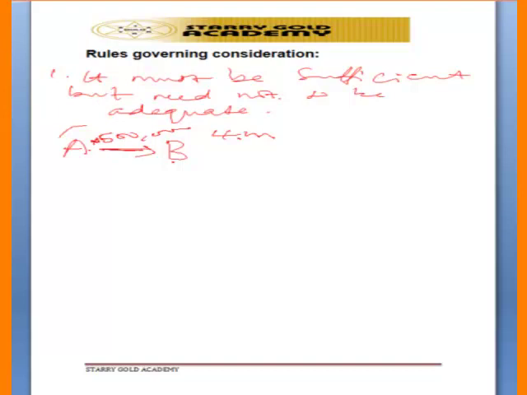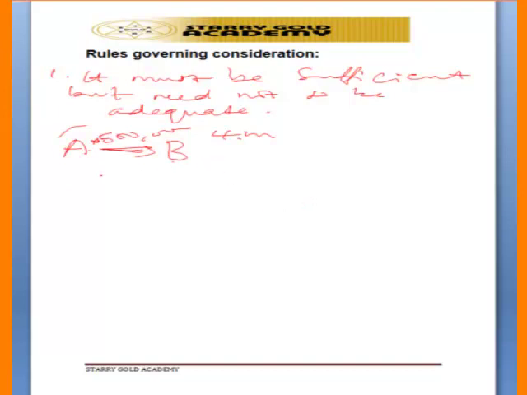So consideration only needs to be sufficient. It does not mean that it should be adequate. That means that what Mr. B is offering does not have to be adequate to the Jeep Mr. A is giving out. So it does not mean it should be commensurate. What Mr. B will release to Mr. A only needs to be sufficient. That's what we mean by it must be sufficient, but does not need to be adequate.